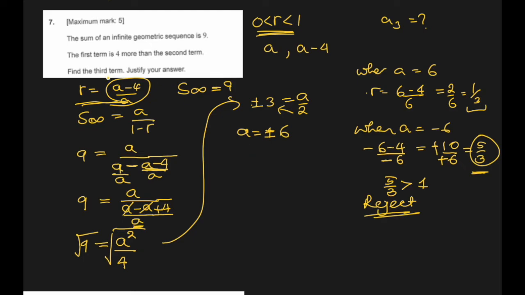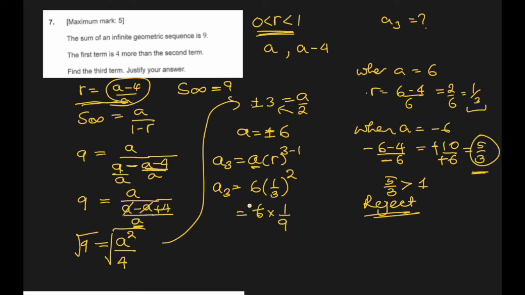Alright, so the question is to find the third term. So the third term will be the first term multiplied by R to the power 3 minus 1. So A3 is A, 6, we got 6, right? R is 1 over 3, squared. So it comes out to be 6 times 1 over 9.